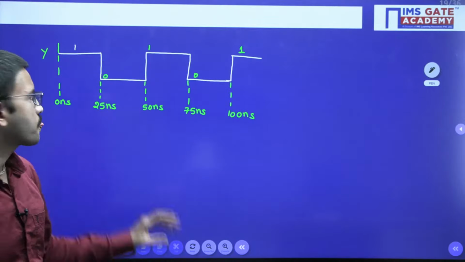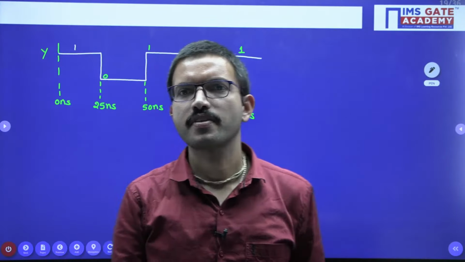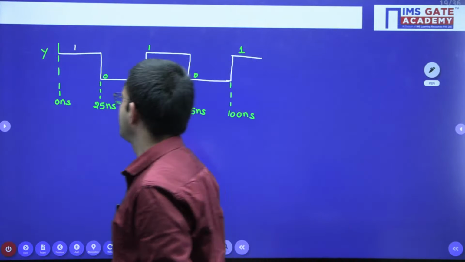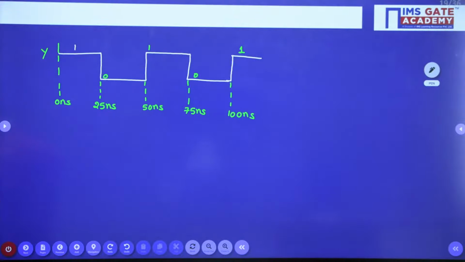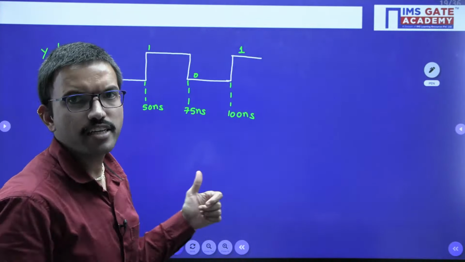Now tell me whether this particular waveform is a periodic waveform or not. Yes, it is a periodic waveform, right?